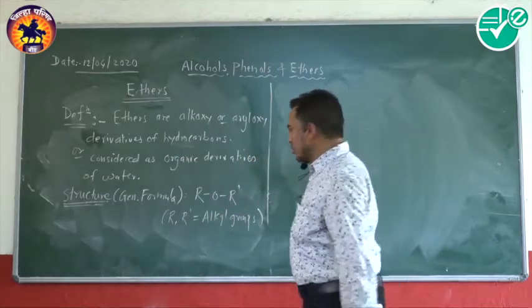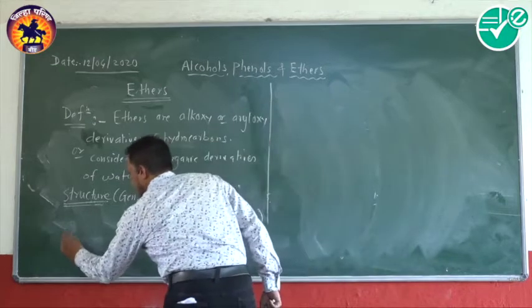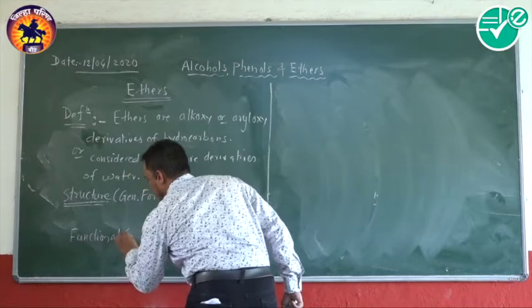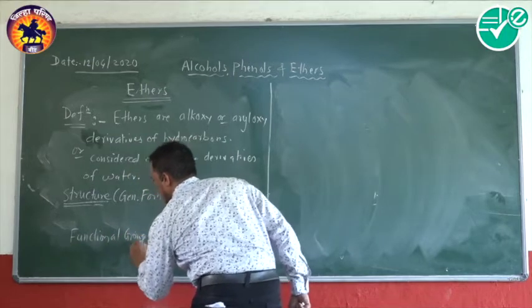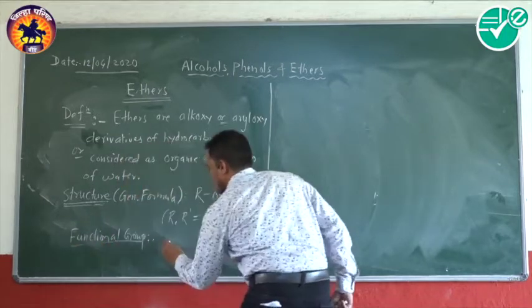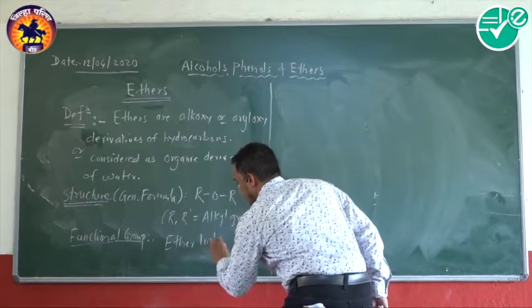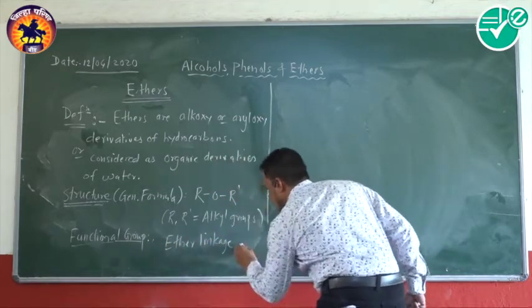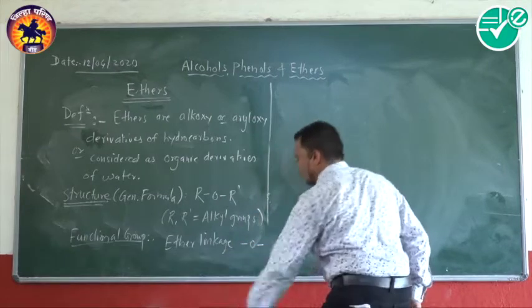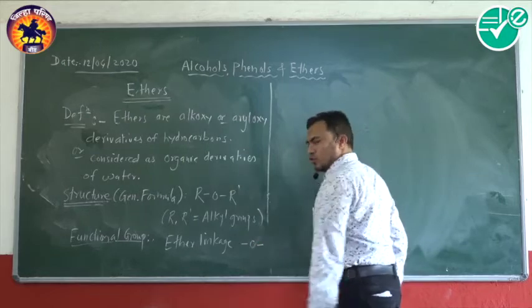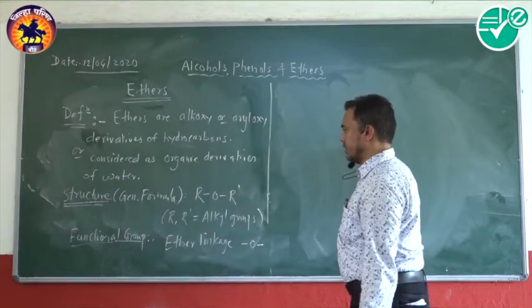Okay, the functional group in the ether is the ether linkage. That is O. Two alkyl groups attached to the oxygen is called the ether linkage.